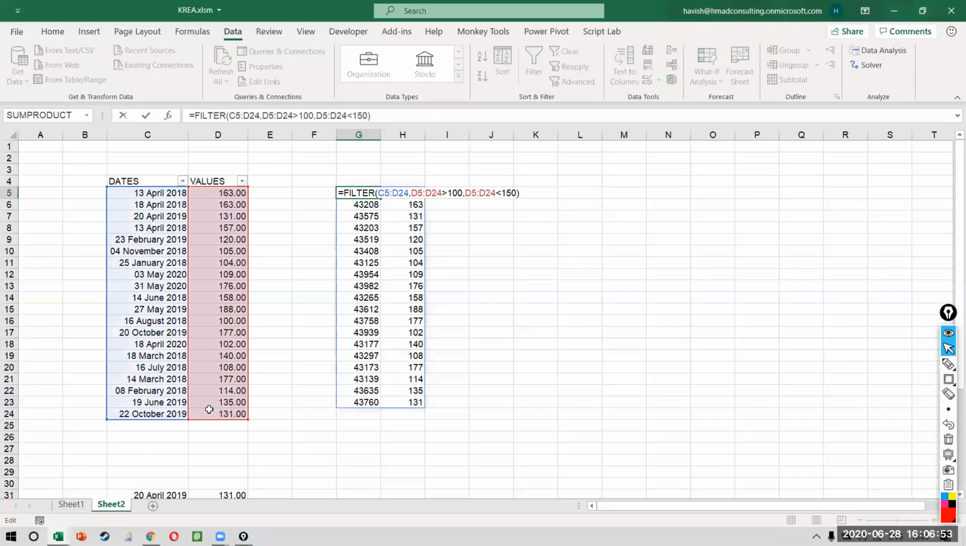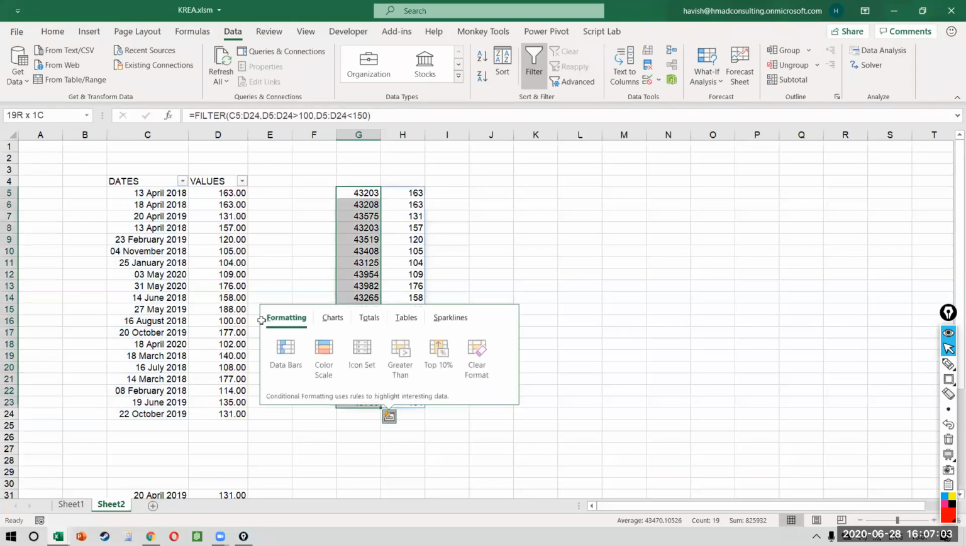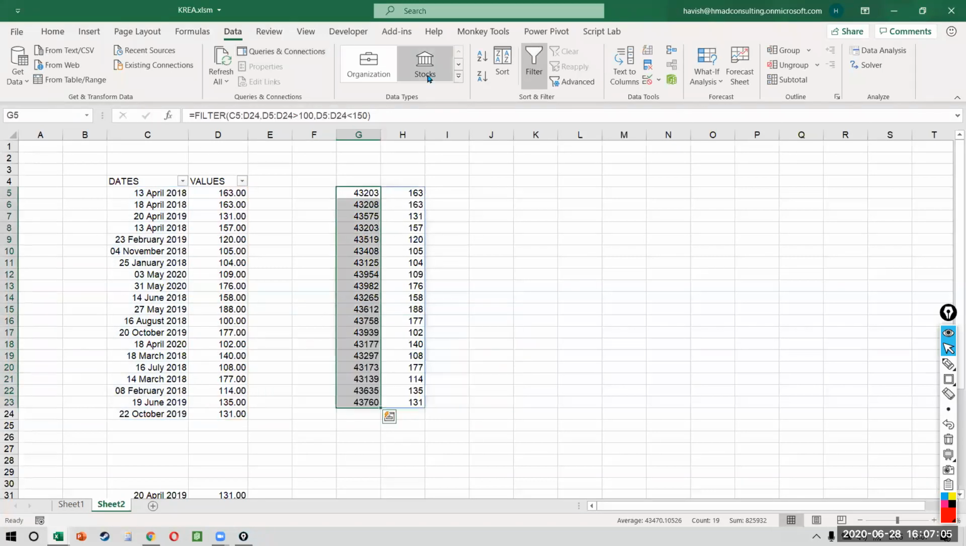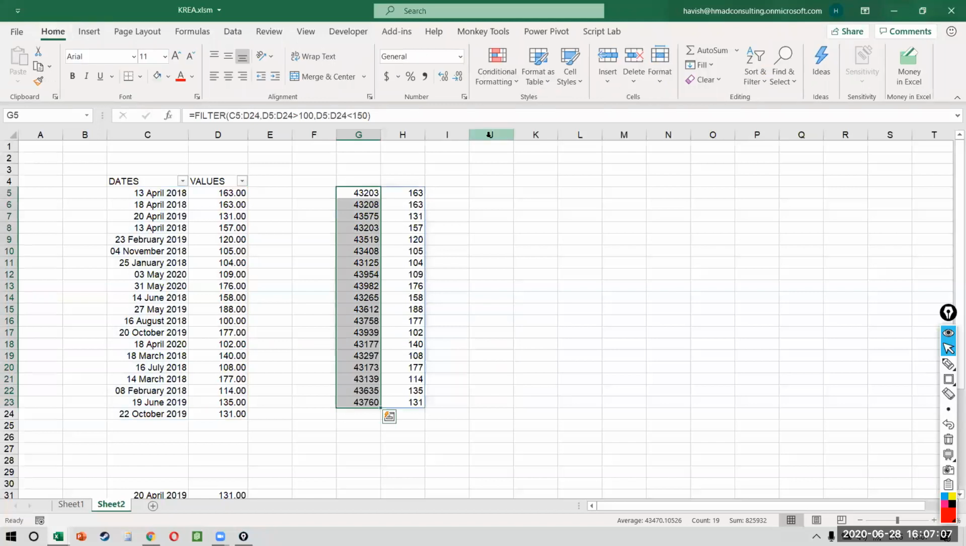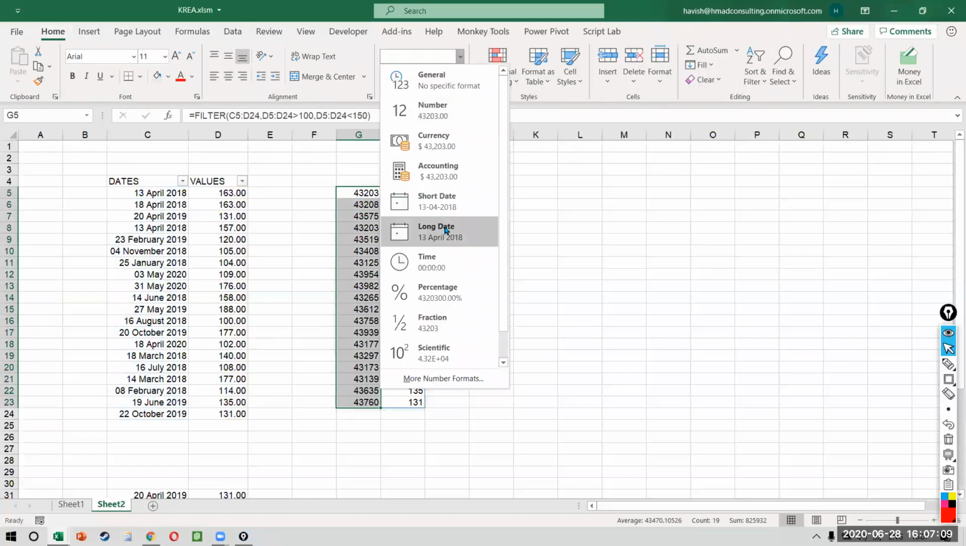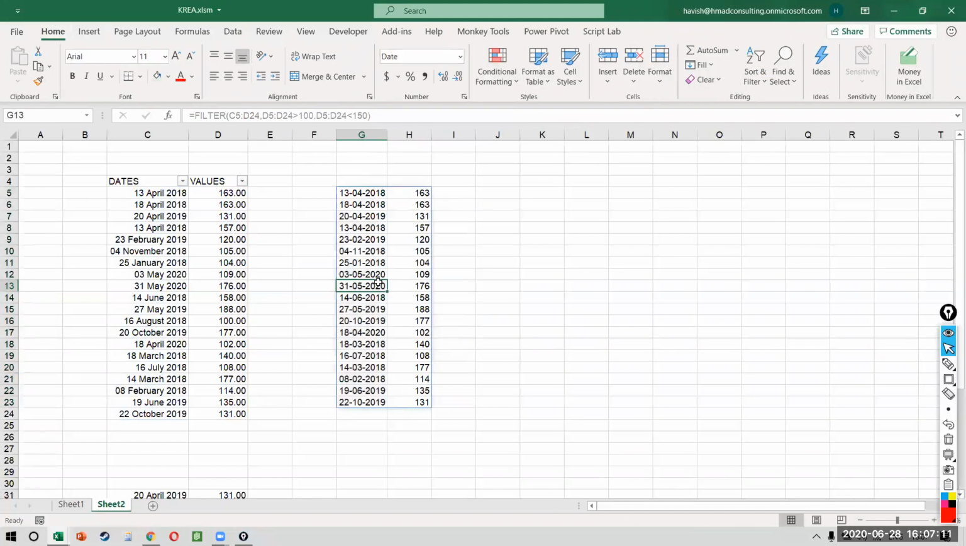Okay, I don't know what's going on. 1 second. Date 5 to date 24 is greater than 100 and it is less than 150. Okay, why is it not coming correctly? Nevertheless, you get the idea, right? The idea of using a filter is that you don't have to manually every time go and operate on the file. You can control it externally. For the life of me, I don't know why this is not working.